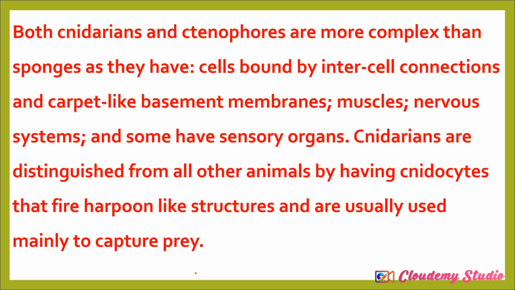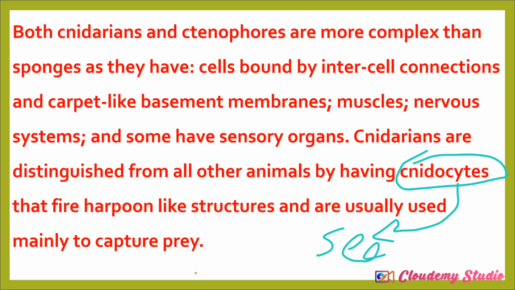This group got its name from a particular cell they possess, known as the cnidocyte. This cnidocyte is the stinging cell or stinging organelle in cnidarians, and it comes from a Greek word meaning sea nettle.